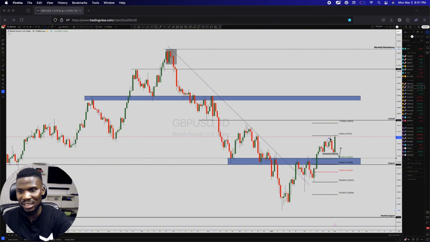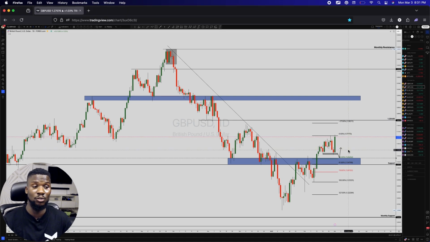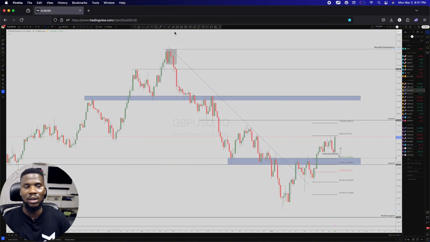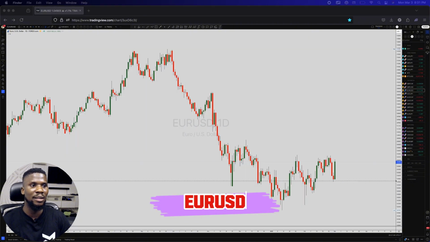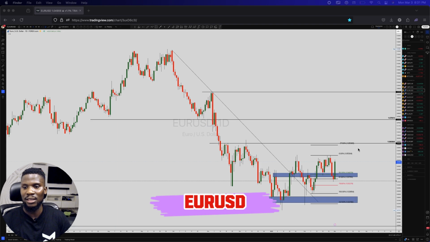But if I can see a slight correction back a little bit tomorrow, I will possibly join this trade and take a buy on pound dollar, just to make sure my stop loss is not too wide, just in case the trade wants to last. The next one is euro dollar, which is where I'll be stopping. Then I will take a look at dollar index, and that will be that.